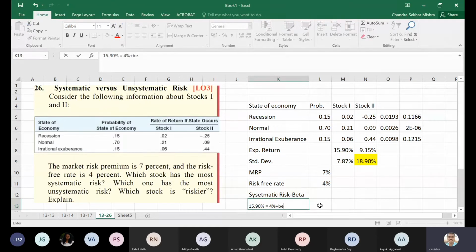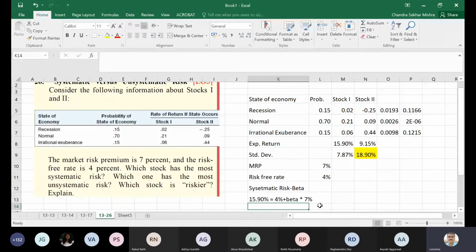So what is my beta then? Beta is nothing but the risk premium divided by... what? Can anyone tell me the formula in the Excel spreadsheet? 15.90% is equal to 4% plus beta into 7%.